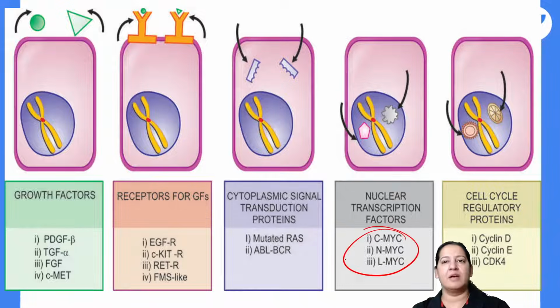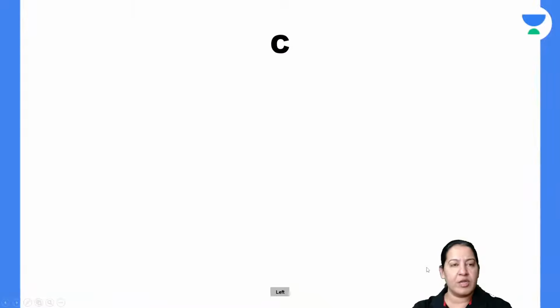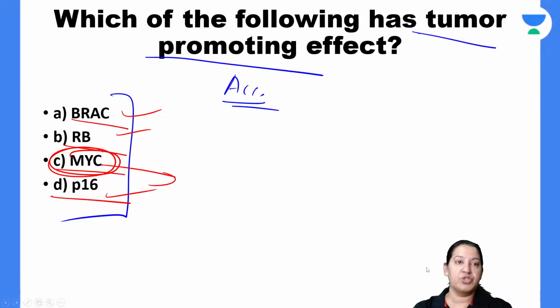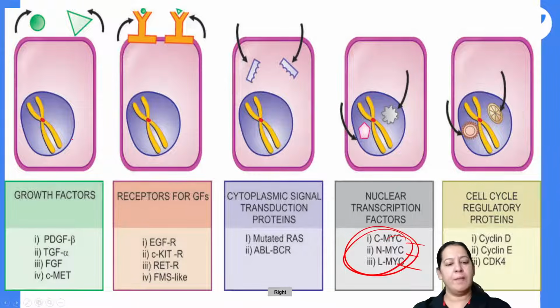So you can see MYC, the three types of MYC are proto-oncogenes. The rest all are tumor suppressor genes. No, the answer is not A, Manoj. The answer is C. BRCA gene is a tumor suppressor gene. You got it? So coming to the next question.